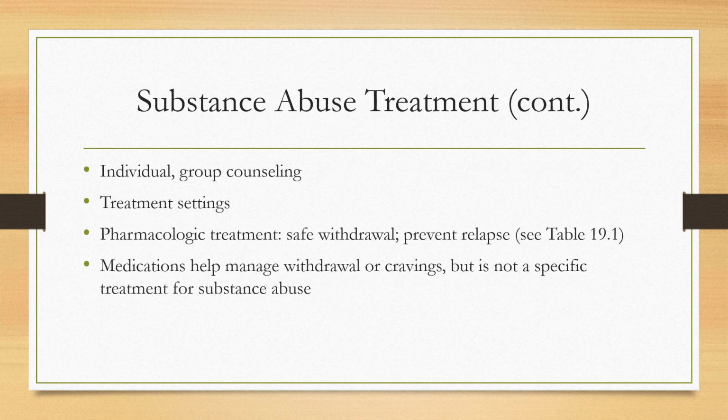Treatment may include individual counseling and/or group counseling and can occur in a variety of settings, such as inpatient, outpatient, medical units, or the ER. Pharmacologic treatment may be needed to help withdraw safely from the substance and to prevent relapse. Some medications can be found in Table 19.1 of your book.